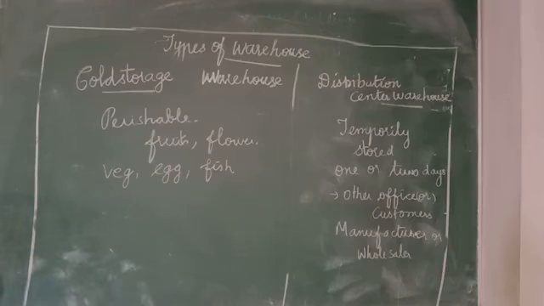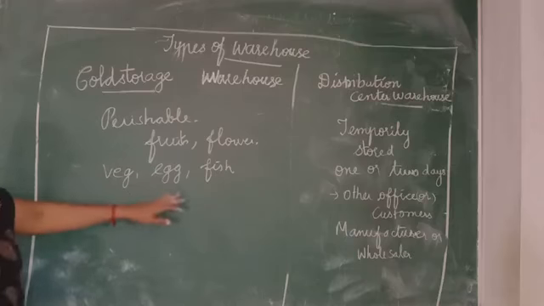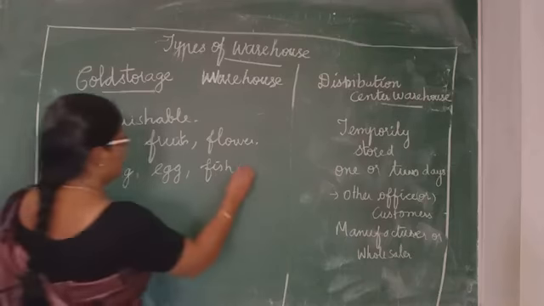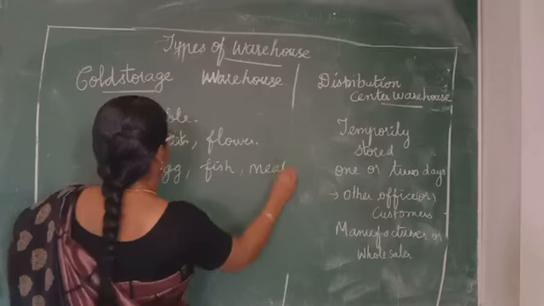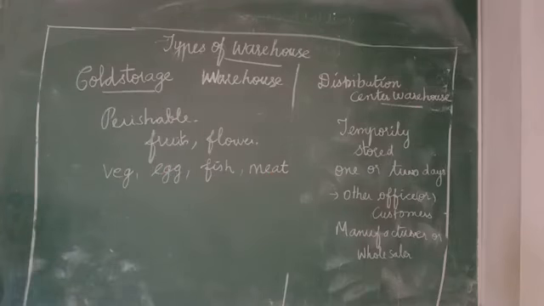So goods are transported in refrigerated containers. These are stored in refrigerated warehouses. These warehouses are used for storing perishable goods. So what are the goods we are storing in the cold storage? Vegetables, fruits, flowers, eggs, fish, meat. So these all are to be stored in a cold storage warehouse.